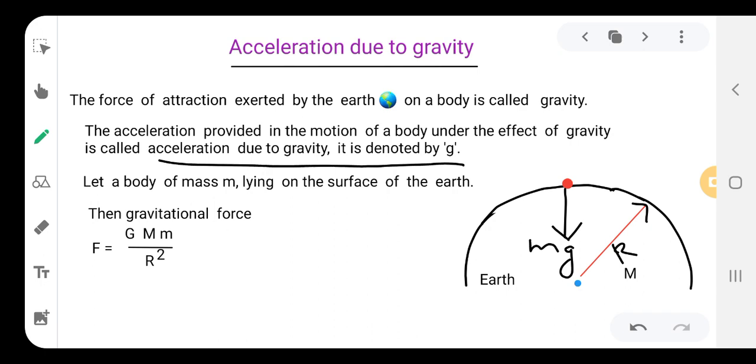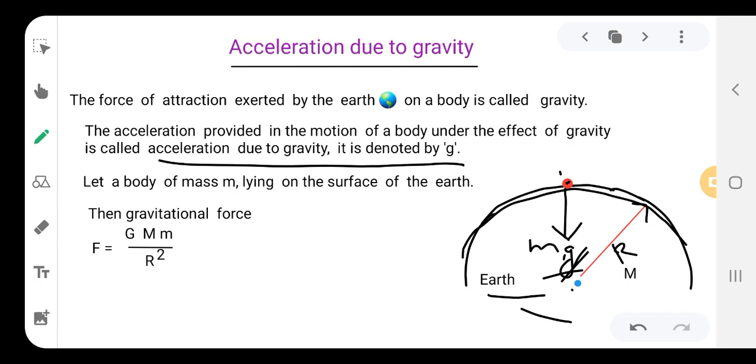So now, if this is the earth, and a body is on the earth, the body is always attracted towards the earth due to some force. When it is moving, the body accelerates due to the gravity of the earth. Okay, and this acceleration is known as the acceleration due to gravity, and it is denoted by g.